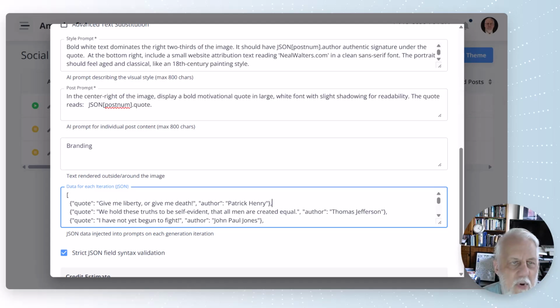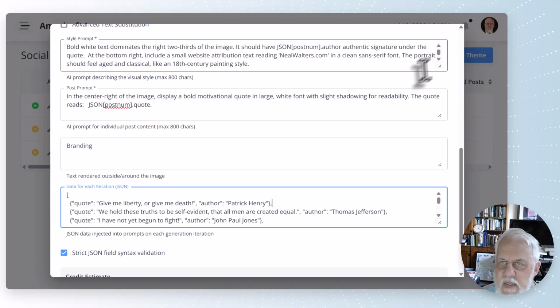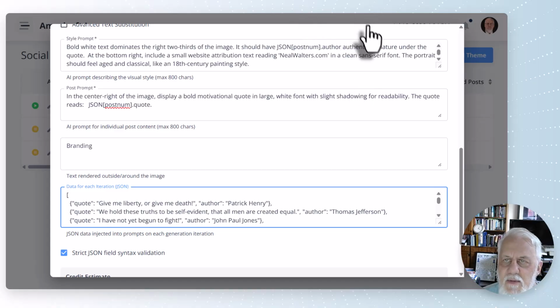So that ends this demo on how to generate more sophisticated social media posts using Website Garden, Outstand.so, and your favorite AI tools. I'll see you in the next video.